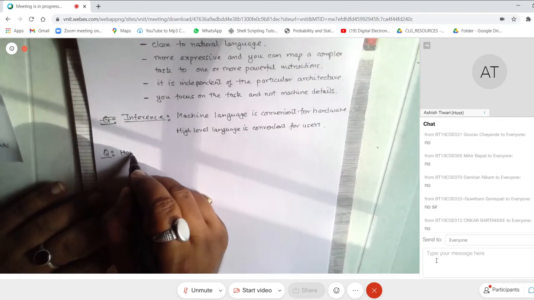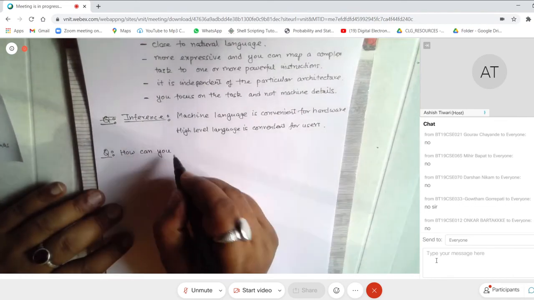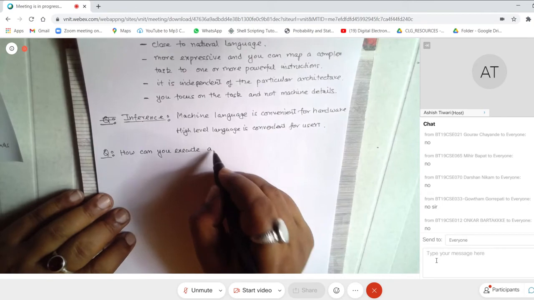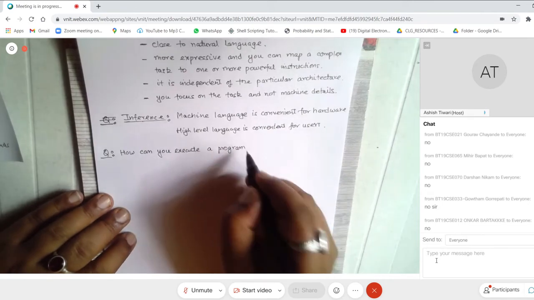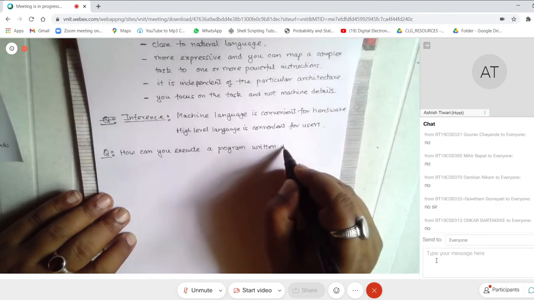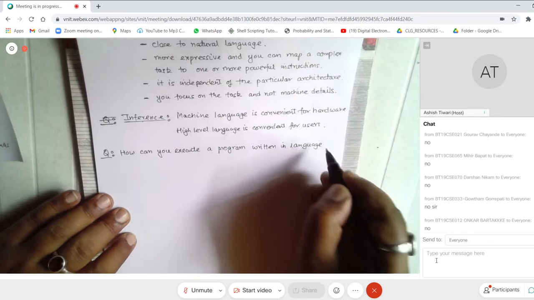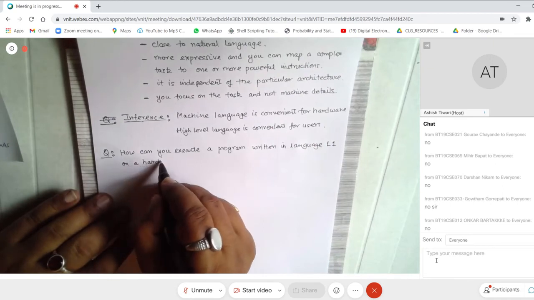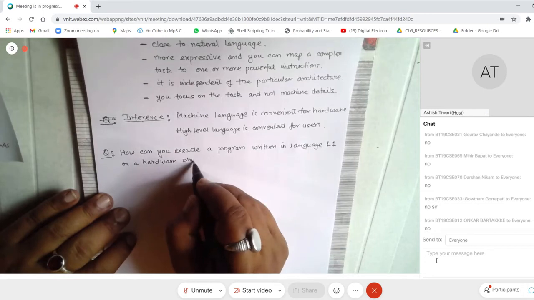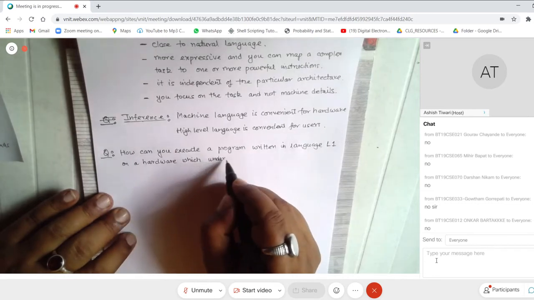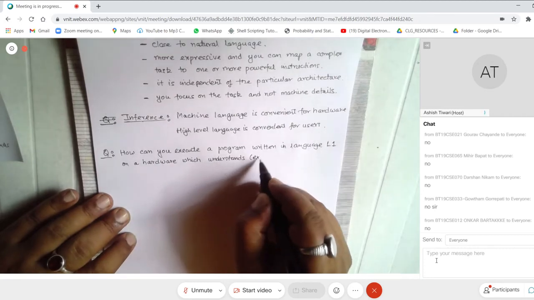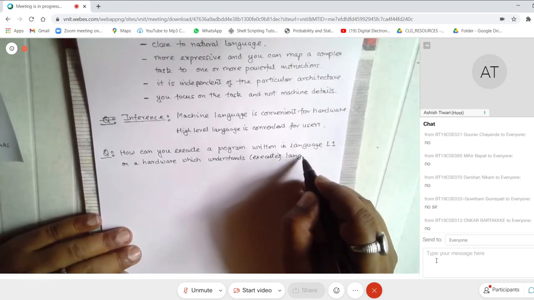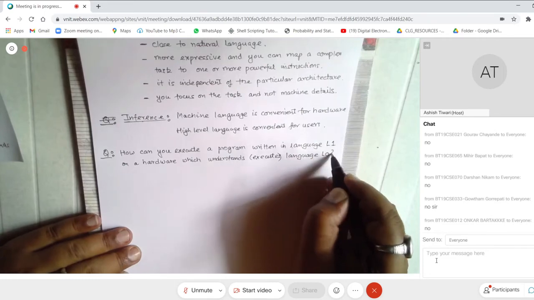How can you execute a program written in language L1, say L1, on a hardware which understands or executes, whatever you want to call it, language L0. This is the question, right?